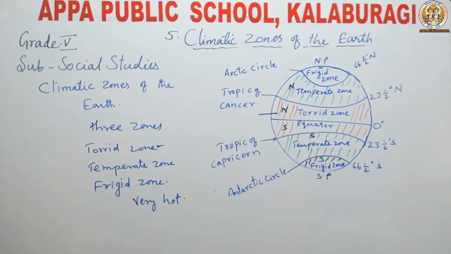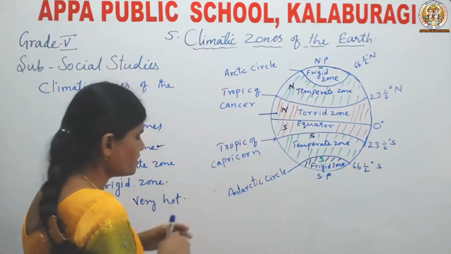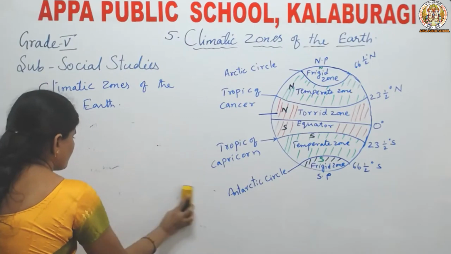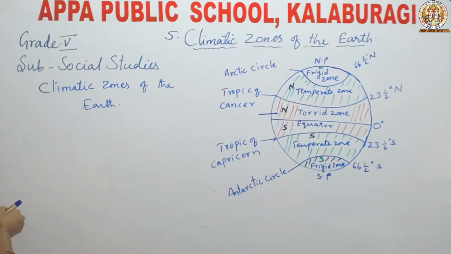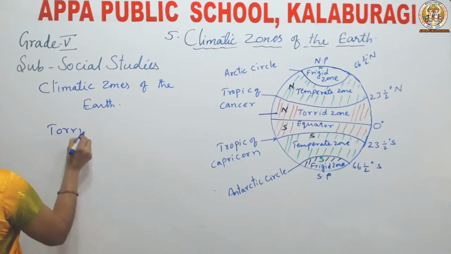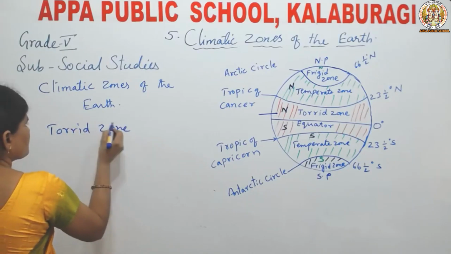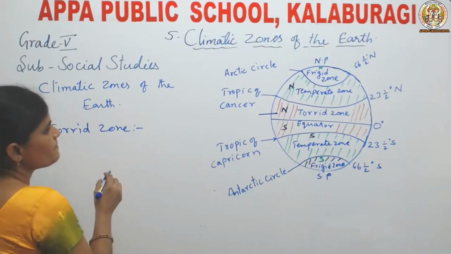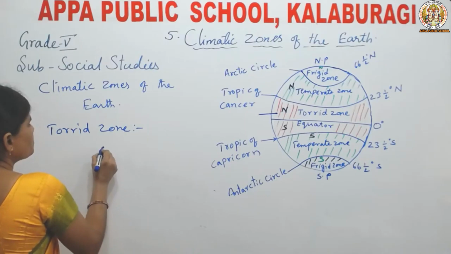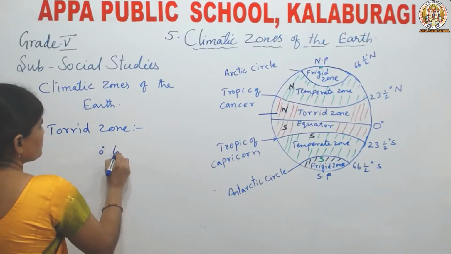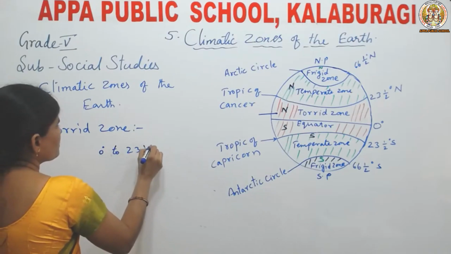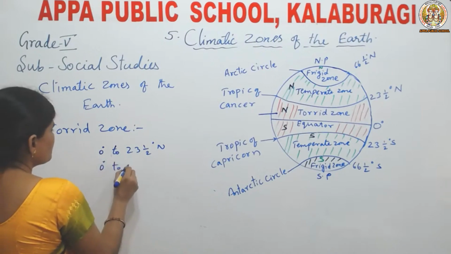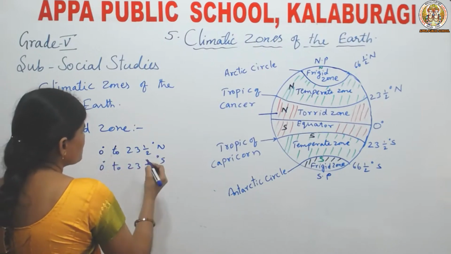Torrid zone receives heavy rainfall. First point. Torrid zone extends from 0 degree to 23.5 degree north and 0 degree to 23.5 degree south latitude.